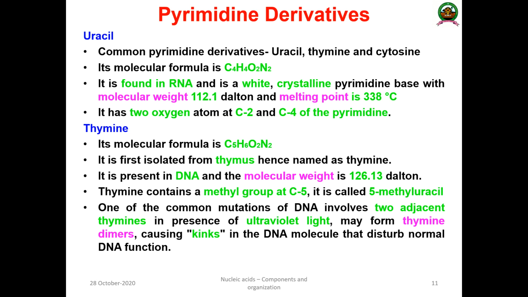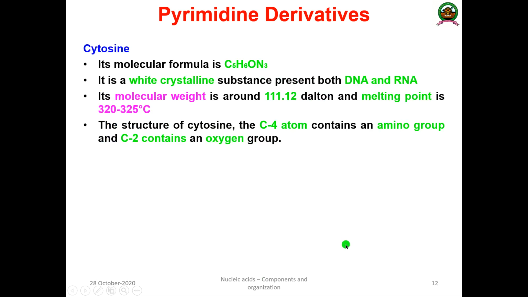When the UV light penetrates and is absorbed by the DNA double strand, there is the formation of thymine dimer, and a nick will be produced in the DNA molecule that disturbs the normal function of the DNA.